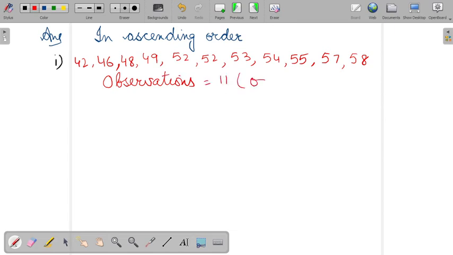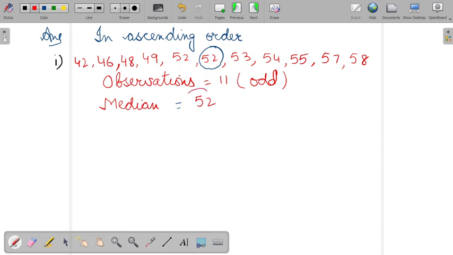It is odd. So what should the median be? In case of odd, the median will be the middle term. So leave 5 from here and 5 from here. Then in the middle, 52 is coming. So 52 would be the median.